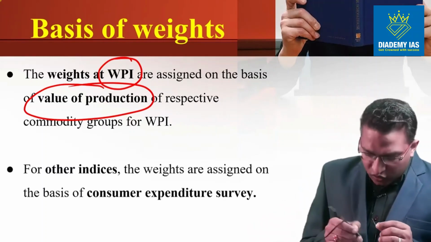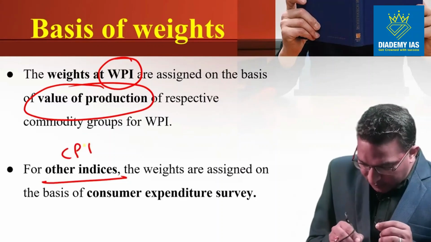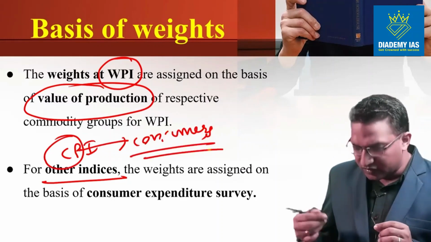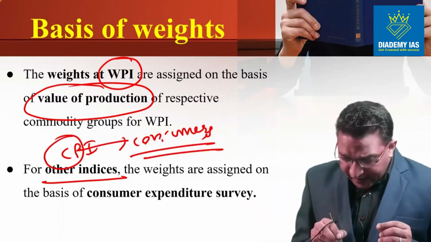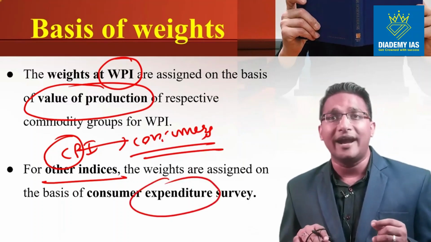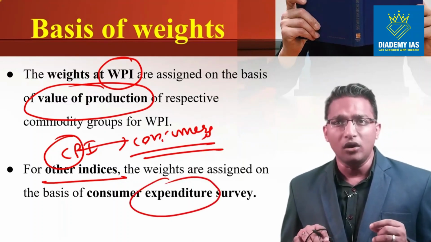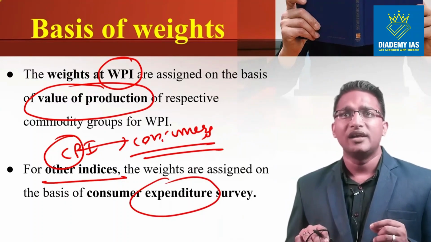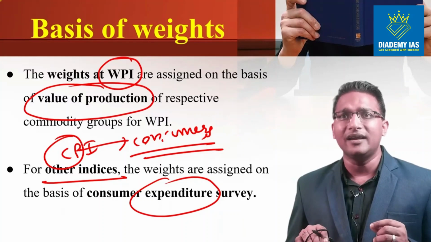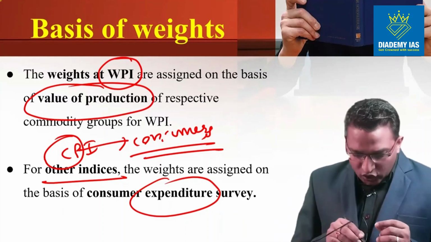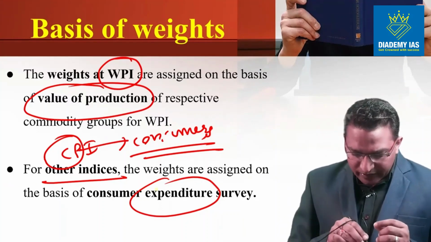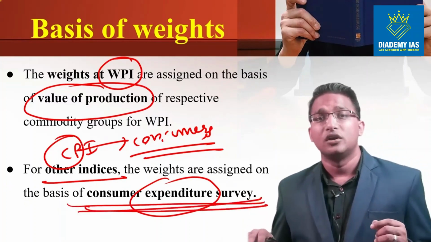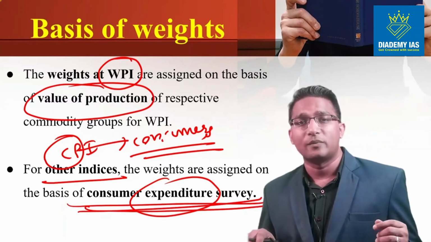However, for the other indices, that is the CPI, who is it for? The CPI is for the consumers. So for consumers, the weightage will be taken based upon their expenditure, how much they are spending on a certain item. The items on which they spend more will be given more significance, more weightage. Why? Because they are mostly used, so they represent the entire basket of goods, right? So for other indices, the weights are assigned on the basis of the consumer expenditure survey. This consumer expenditure survey is used to assign the weight for the consumer price index.